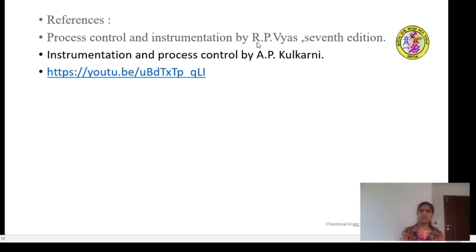I have been referring to these two books, which are very good for reference, and you can easily understand from them. The one by A.P. Kulkarni is very good, which gives you thorough knowledge of process control and also instrumentation, which is apt for your syllabus. This book is very much apt for your syllabus. Process Control and Instrumentation by R.P. Vyas is also a good book.